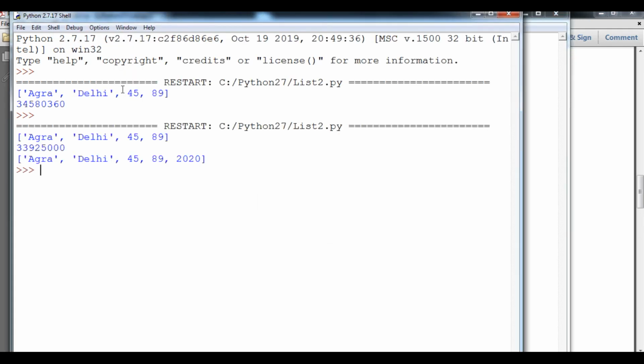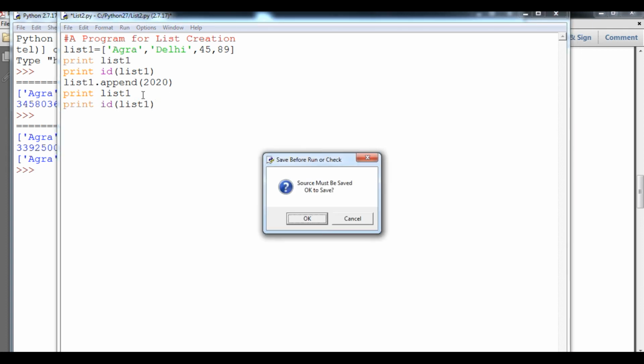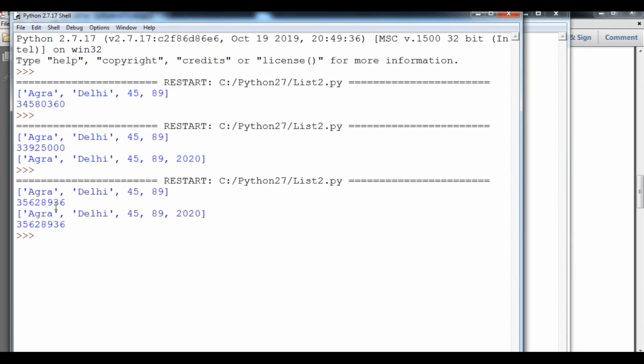After appending to the list, the new element has been added here, 2020, and now I'm going to check what the ID of that is. So I will copy this line again and print it. You can see the address is the same. That means to say a particular list is mutable.